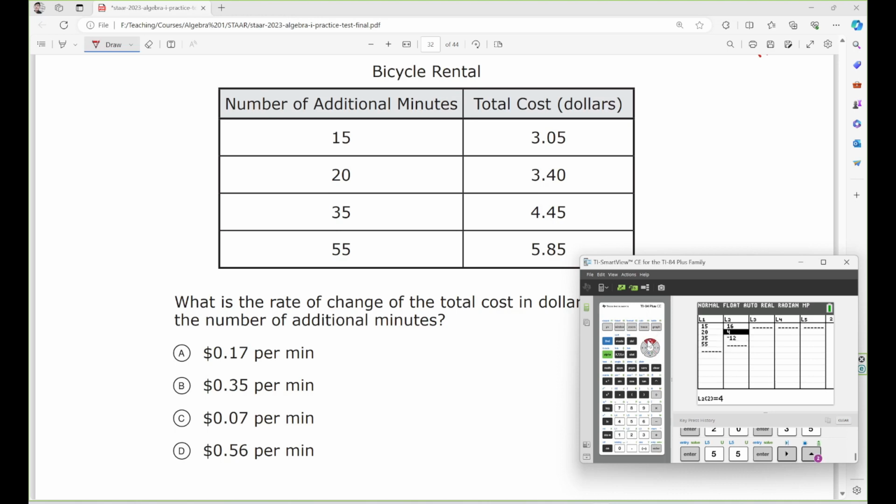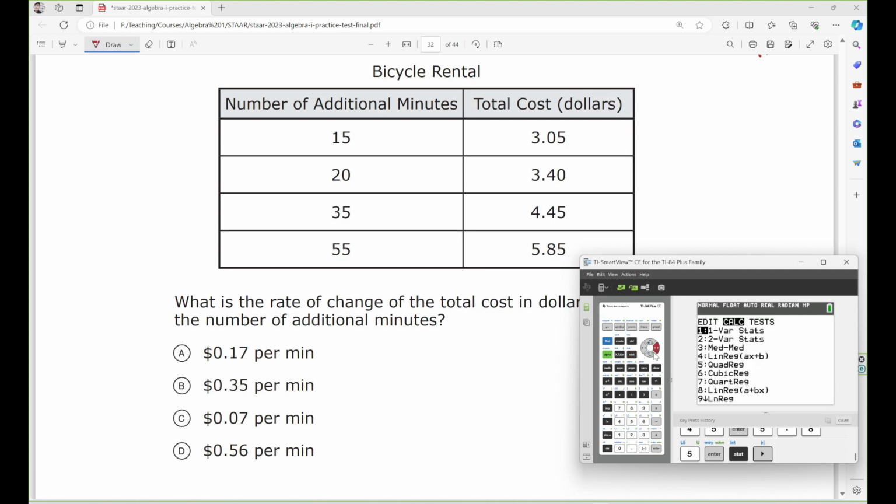Now for this one: 3.05, 3.40, 4.45, 8.85. You hit stat again, go to calc, number 4 because it's a linear function.